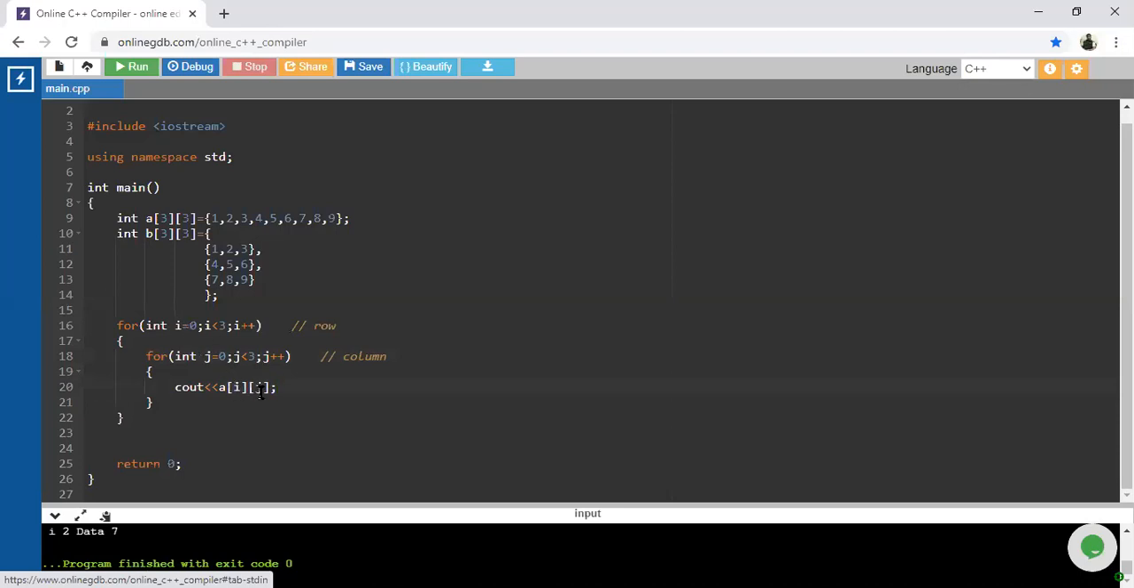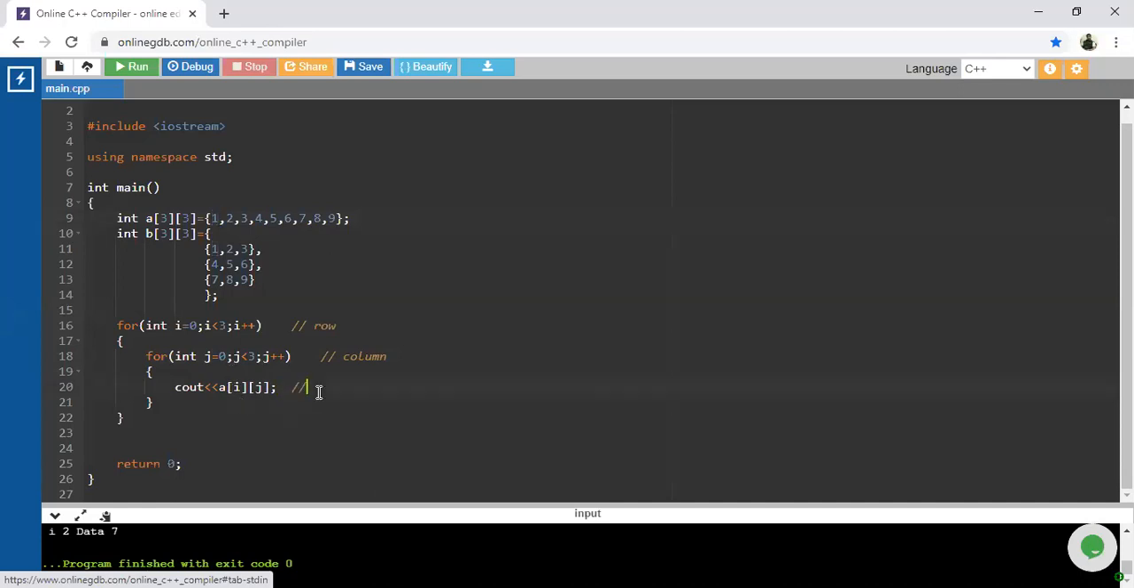So A of 0, 0 is nothing but 1, it will print it as a 1. Next one, which variable is going from 0 to 1, incrementing? Either i or j, guys. Yes, we are using a nested for loop, so j will increment. The inner for loop is going to increment. So what will be the value of j for the next iteration? Now j is 1.